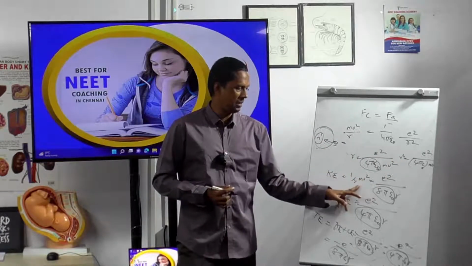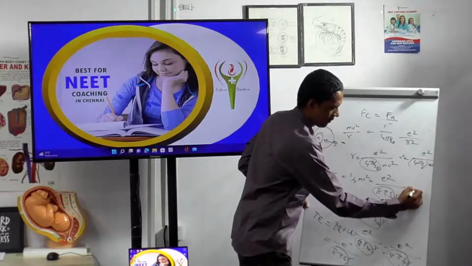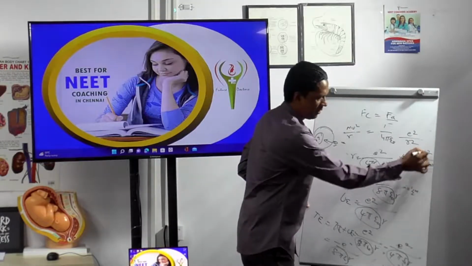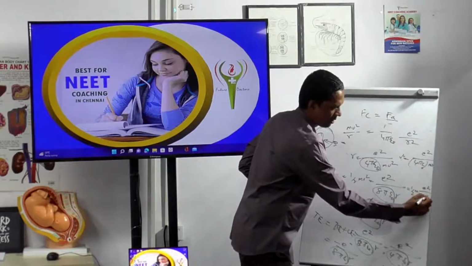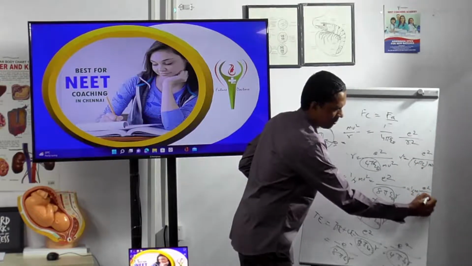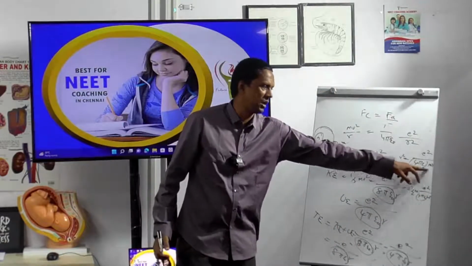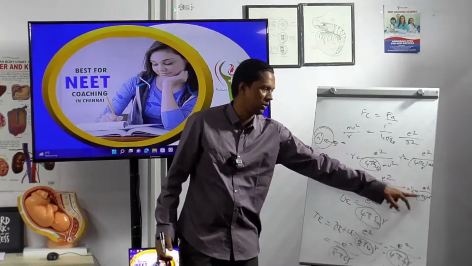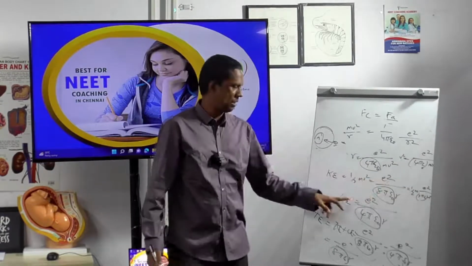So half m into this v square value, e square divided by 4 pi epsilon 0 m r. So now what will you get?